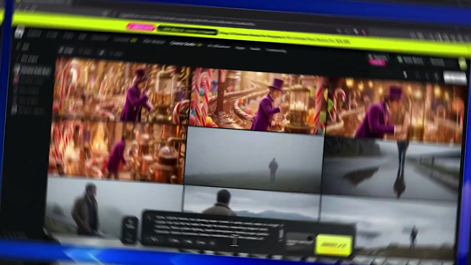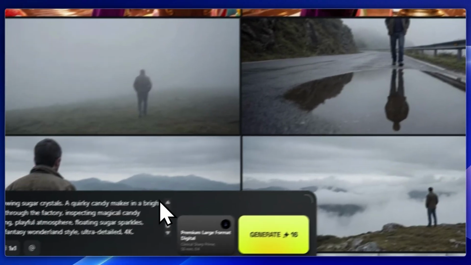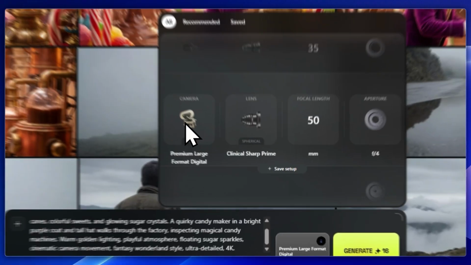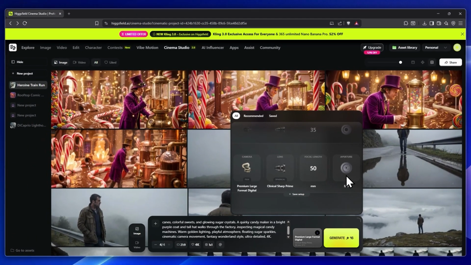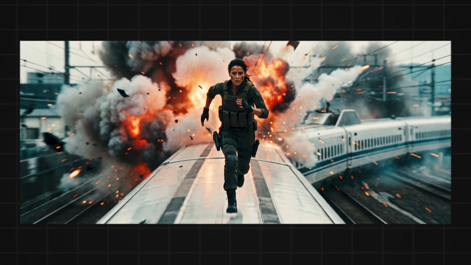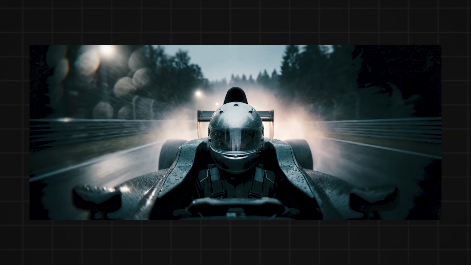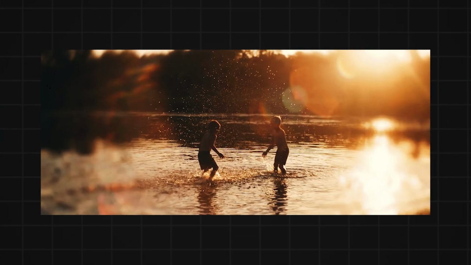Cinema-grade cameras and lenses. Cinema Studio gives you real cinematography controls. Select camera sensors. Choose professional lens glass like Cook. Adjust focal length from 8mm to 50mm. Control aperture for real depth of field. From cinematic bokeh to deep focus. You're not just generating images, you're shaping visual language.